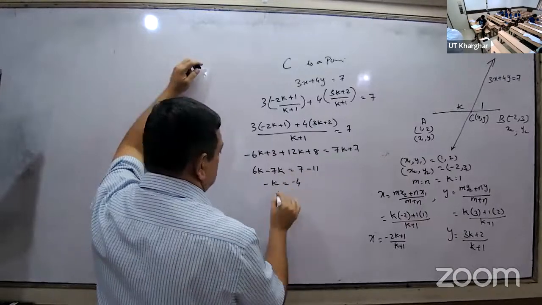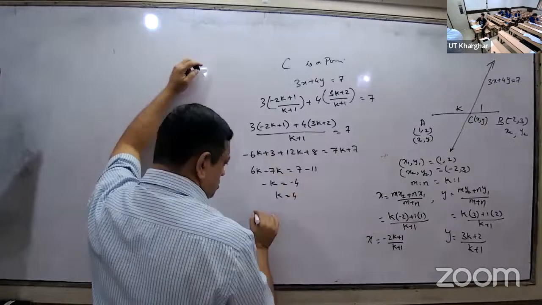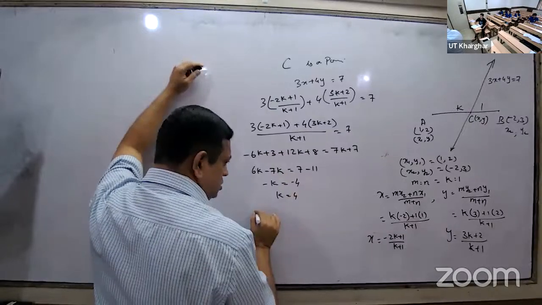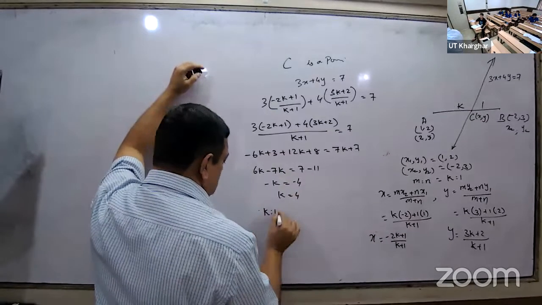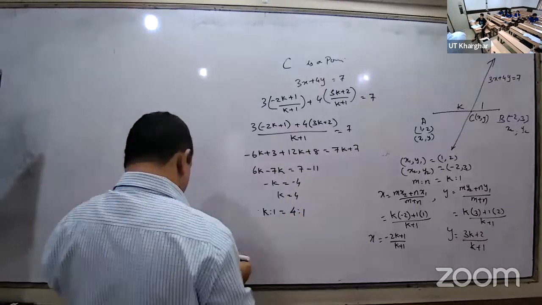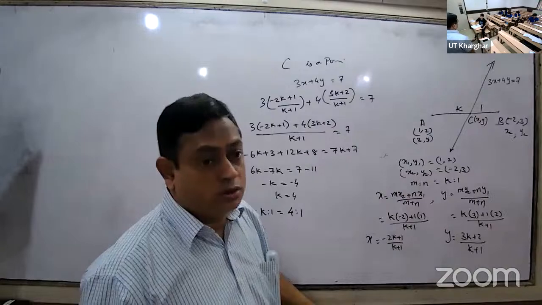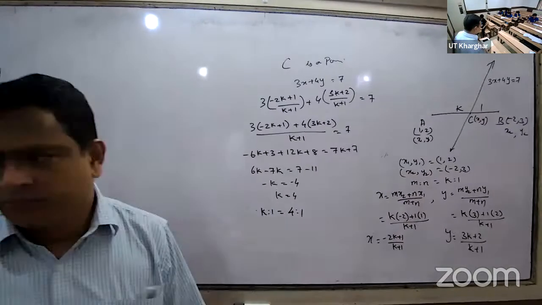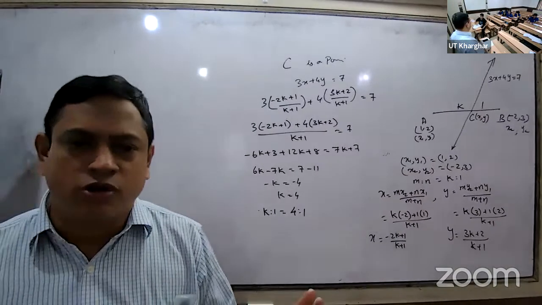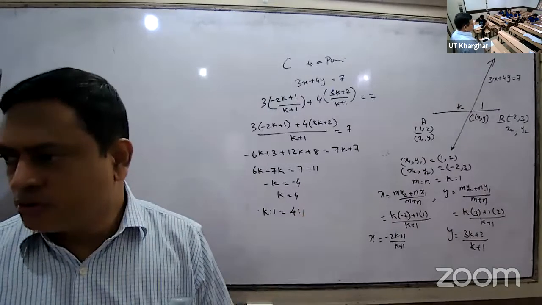Therefore, what ratio did you write? Therefore, the ratio is how much? K is to 1, which is equal to 4 is to 1. So this is the answer, the ratio, not the k only. Answer is 4 is to 1. Be careful. Important type of question. Are you following now? The question comes for 4 marks.